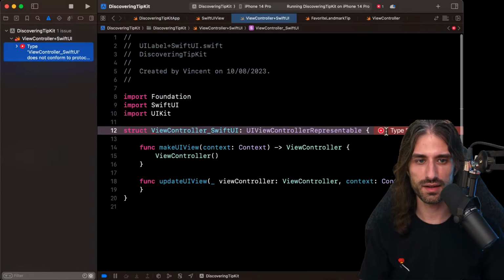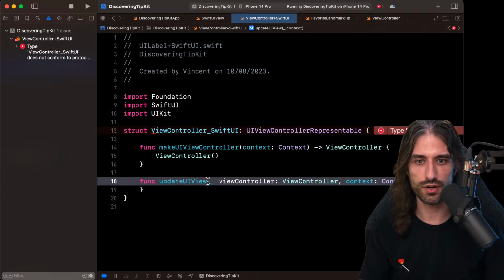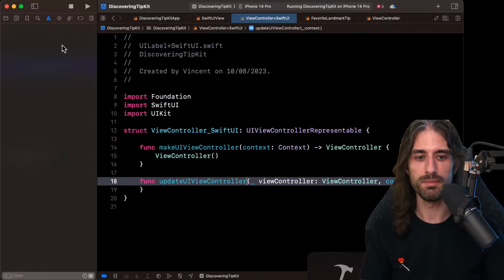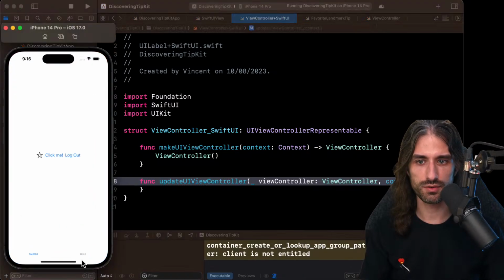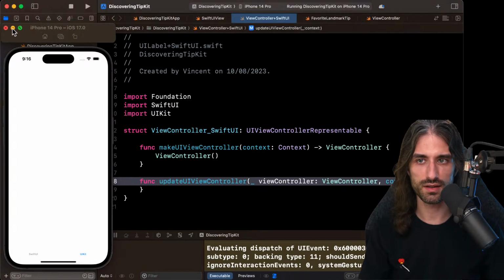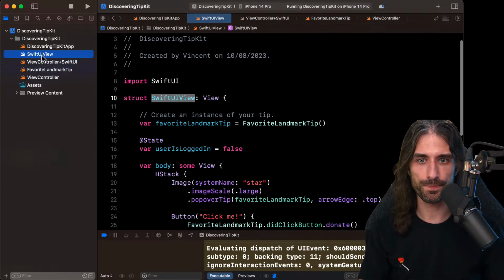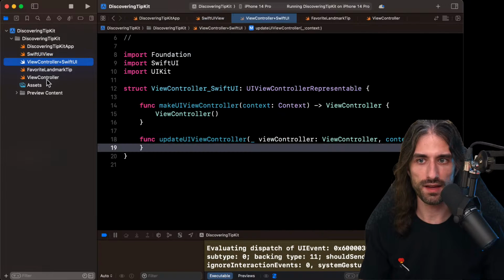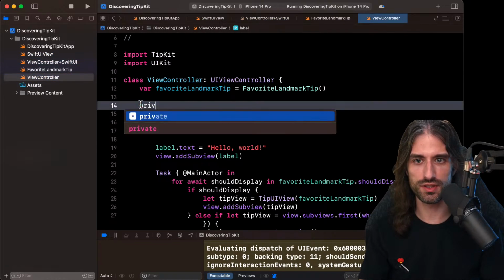Build failed because it's not make UI view, it's make UI view controller and update UI view controller. Build succeeded. Perfect. Let's launch the app for now just to see, because we have nothing being displayed. So I think I need to fix this issue. I think I tried to go too fast and I made a mistake. You know what? I'm gonna do it like I do it usually.